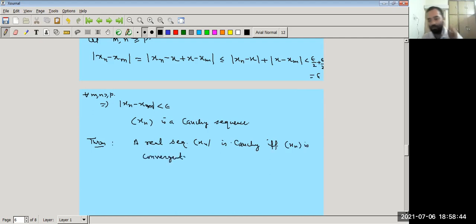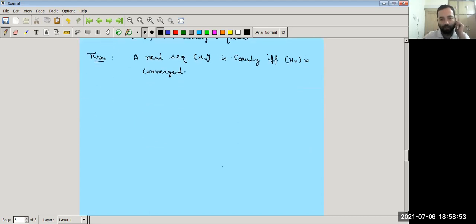So you can prove this is the Cauchy completeness of R. Every Cauchy sequence is convergent, and the converse is also true: every convergent sequence is a Cauchy sequence.